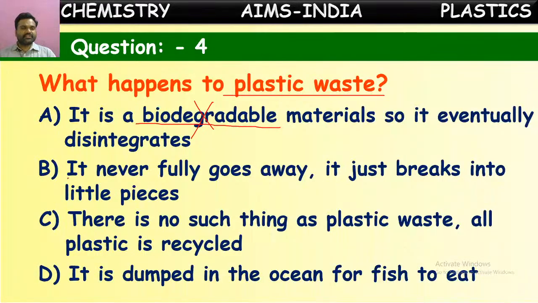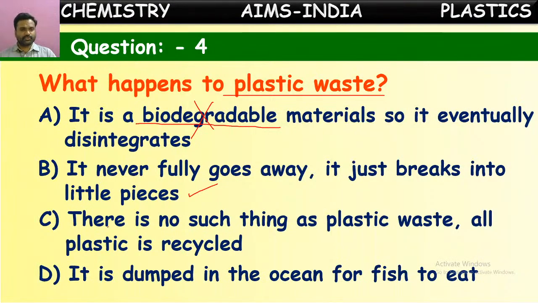Second one, it is given here: it never fully goes away. Yes, even after thousands of years only a small quantity of plastic will be decomposed. The remaining will be as it is, but it breaks up into small pieces. Yes, this happens. If you throw a plastic bottle away in the soil and observe after a long time, after so many years also, it won't be decomposed. It might be broken into small pieces, that may happen, but it never decomposes. It won't be degradable. It is non-biodegradable. So this will be correct.